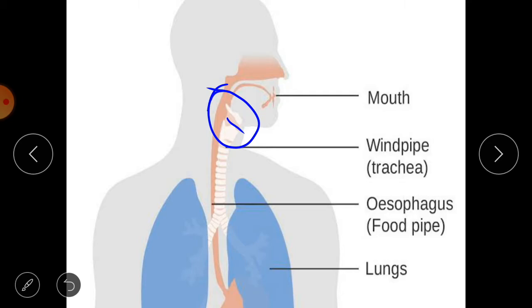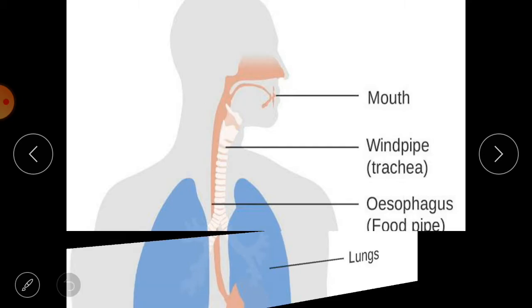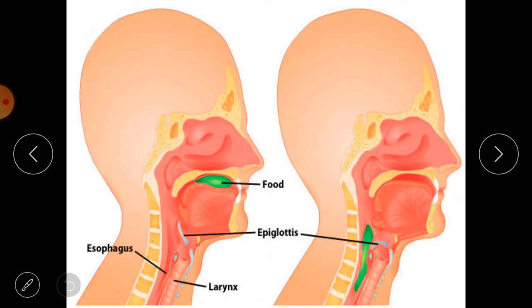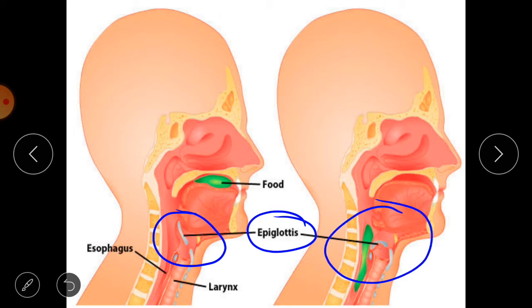I will show you another picture here. Here you can easily know. So this is the epiglottis. Here also this flap-like structure is there. So when food is coming into the esophagus, that time this epiglottis closes the larynx and the food goes into the esophagus.